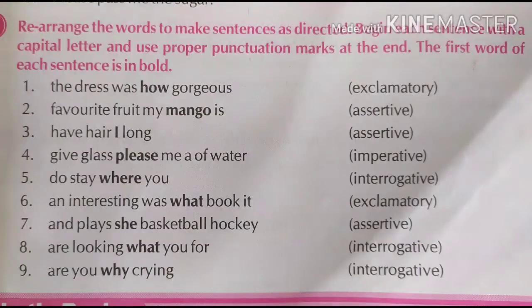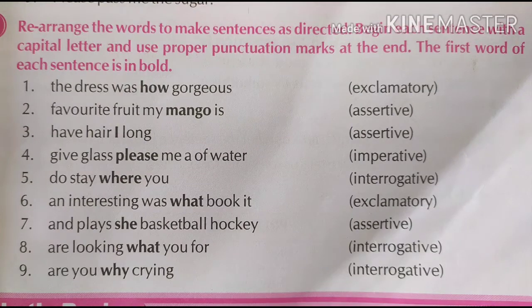Now the third one is have, hair, I, long, in brackets, assertive. Assertive again means a simple sentence which we start with a noun, or otherwise with a pronoun. Here they already gave you I in bold color. It means here you start with I. And now the sentence, we will write it like this: I have long hair.